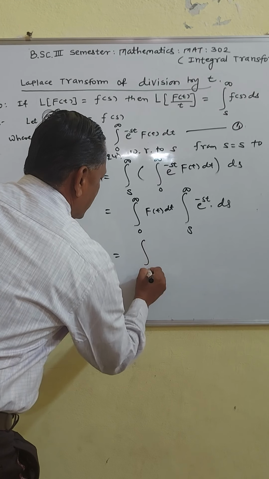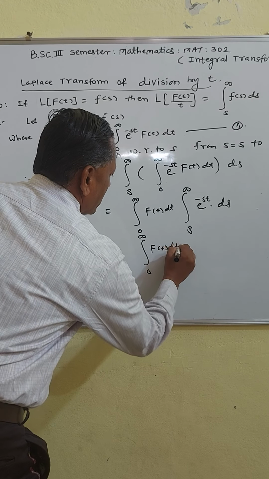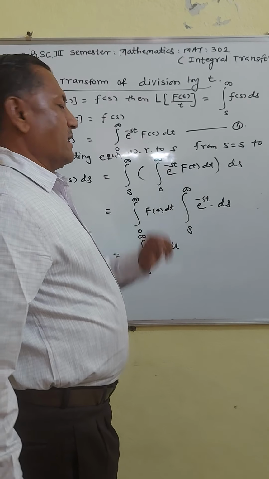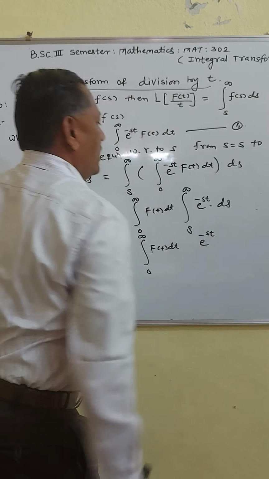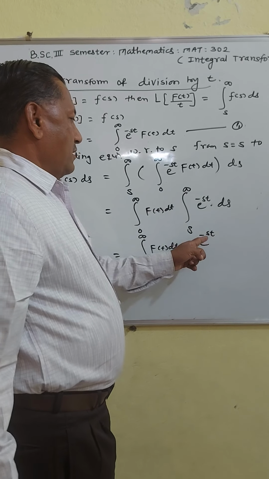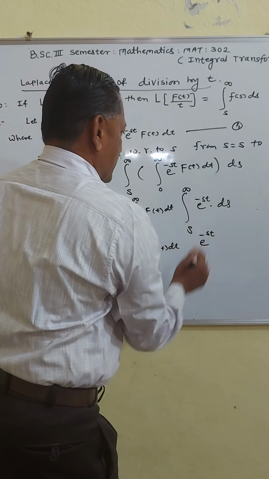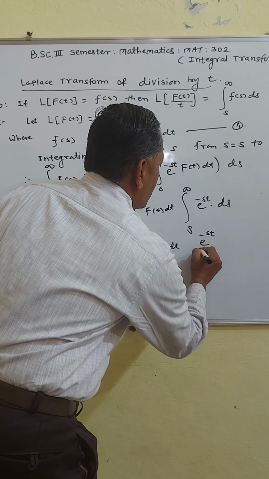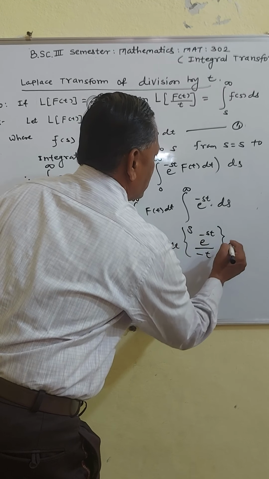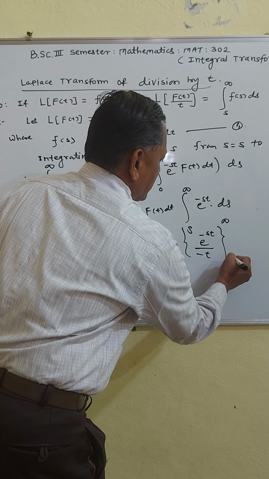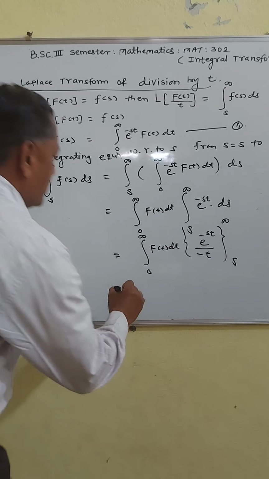Is equal to integration going from 0 to infinity f of t dt, and integration of e raised to minus st is e raised to minus st. Now here integration is with respect to s, therefore t is the parameter, not variable in this integration. E raised to minus st upon minus t, and upper limit is infinity, lower limit is s.